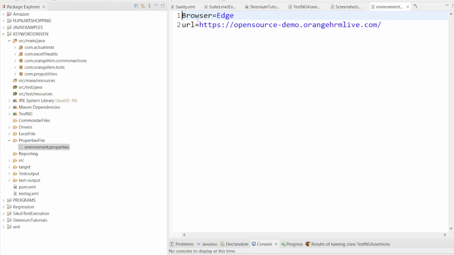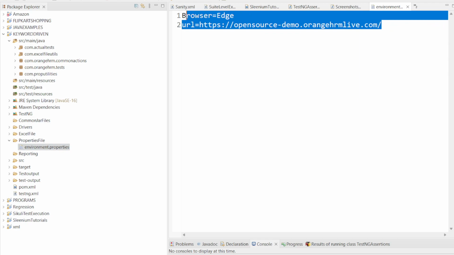If I want to launch any browser, I will just provide the browser key in one of my scripts. Based upon the value I have provided, I am going to fetch the browser from this particular properties file. That's the reason why the first folder here is properties file. Inside that we have created one properties file here. So now we created this information, all our application related information. Then what is our next step?